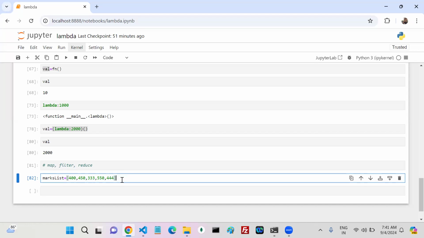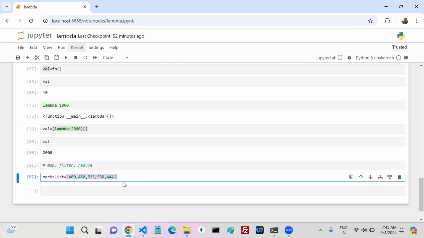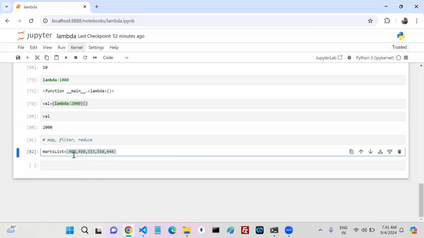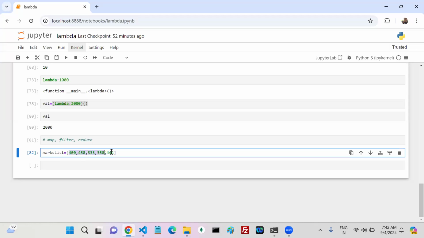Here I have a list of items. In my list, for each and every element, I want to perform one operation. In the list, how many elements are there? 1, 2, 3, 4, 5. Which operation do you want me to perform on my first element? Add 5 marks. Second element, add 5 marks. Third element, add 5 marks. If you want to perform the same operation on each and every element, then you can go with what?